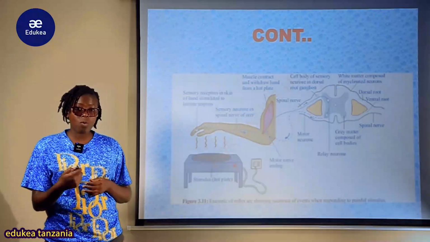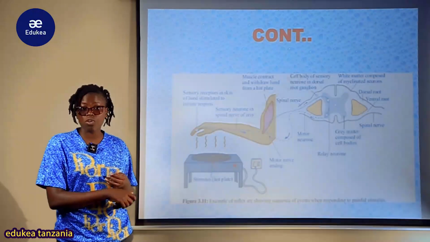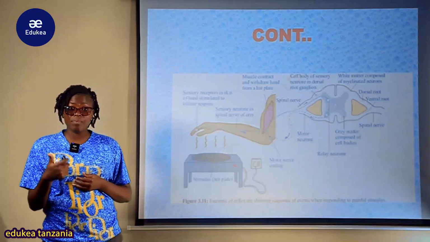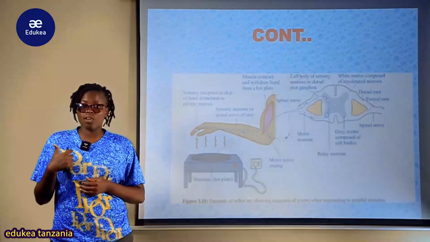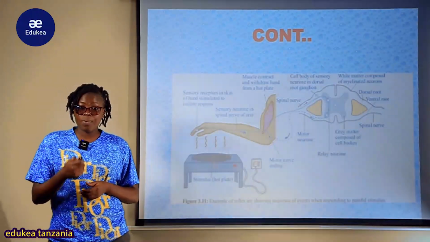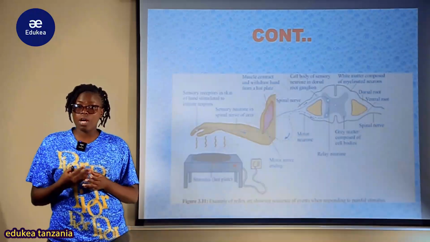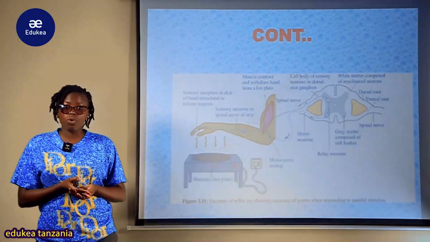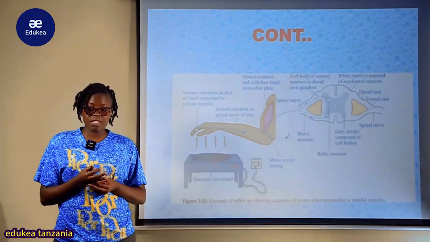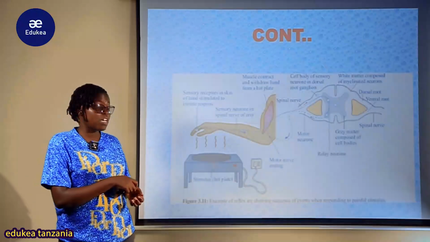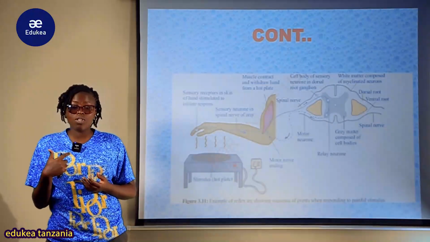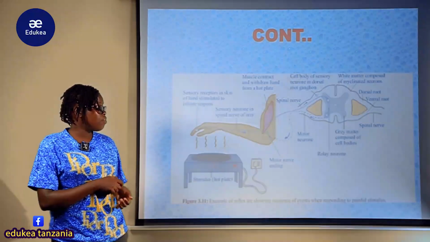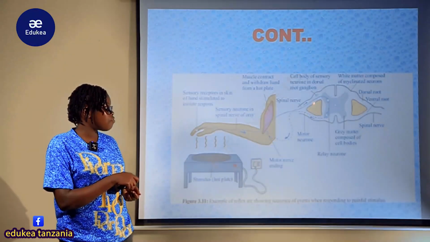And after that, since the information that was carried was about heat, it has been interpreted that that one is a hot object. So please move away your hand, or pull away your hand, so that you can be safe from that particular hot object. So the information is now sent, the information that has been interpreted that there is heat or fire there, the person should remove their hand or be burned. So the motor neuron will leave this spinal cord.